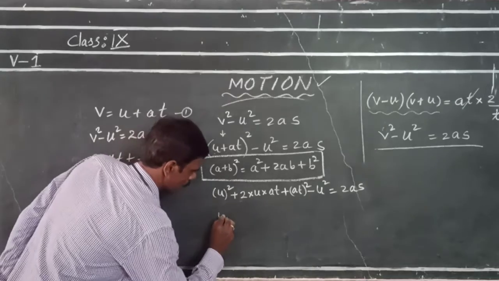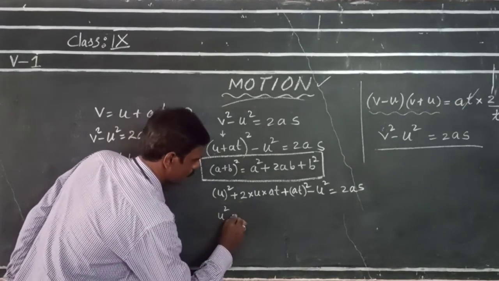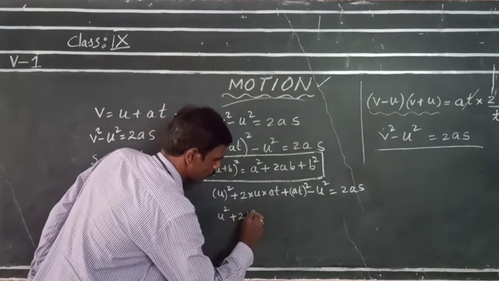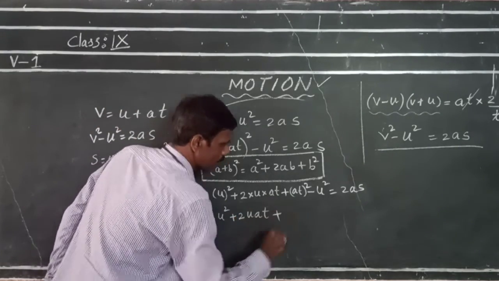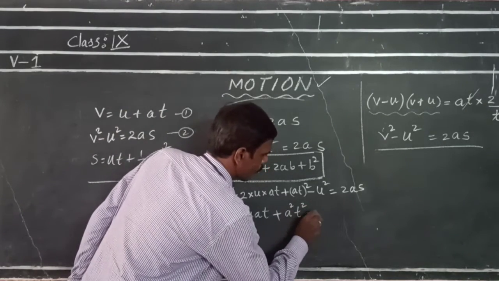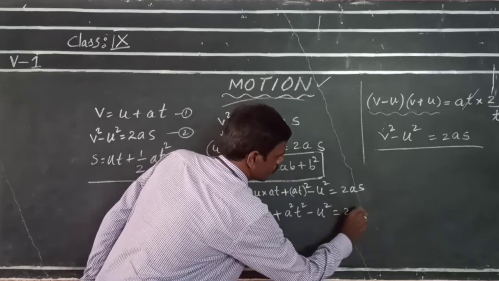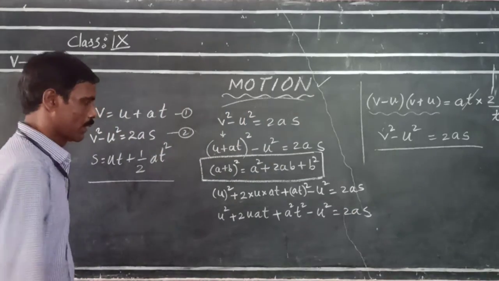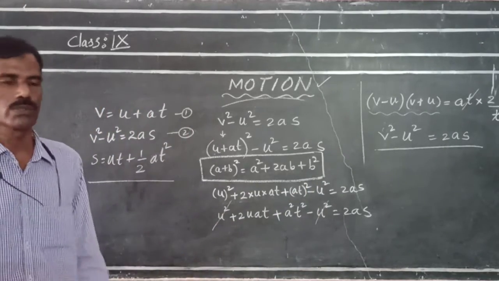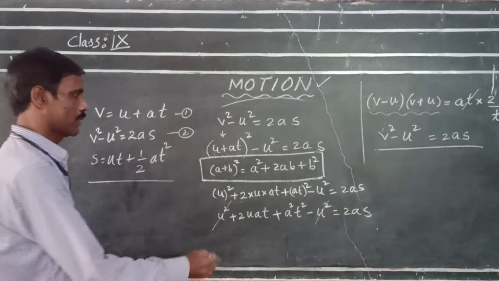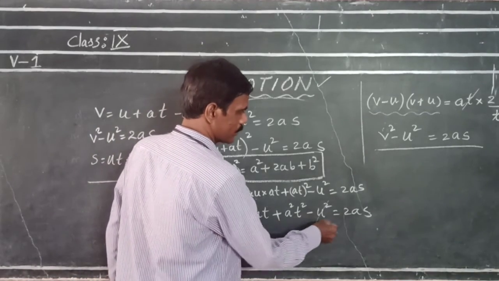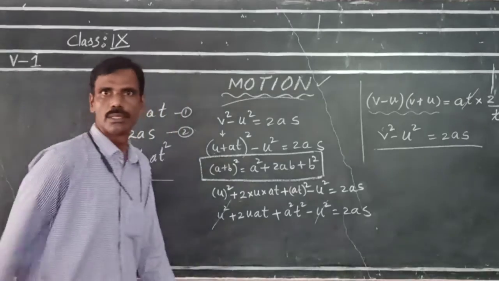Now u square plus, here we are multiplying, 2uat plus a square t square minus u square is equal to 2as. U square and u square will get cancelled. That is, u square minus u square is equal to 0. Now we got 2uat plus a square t square is equal to 2as.